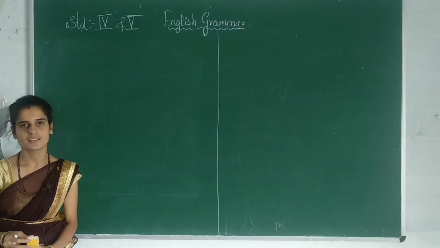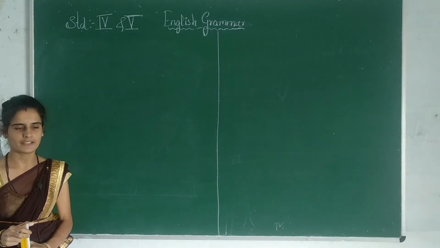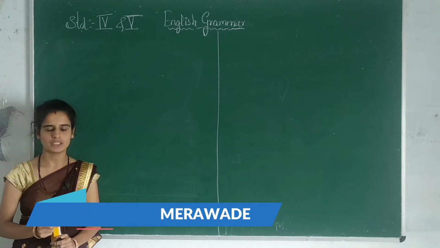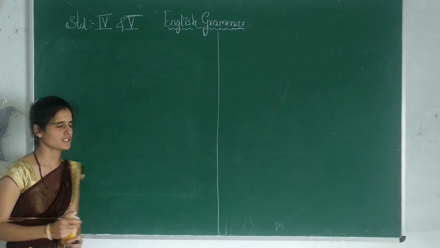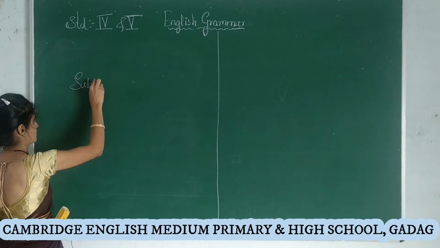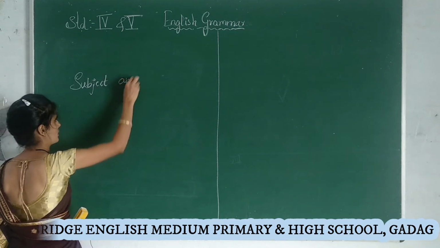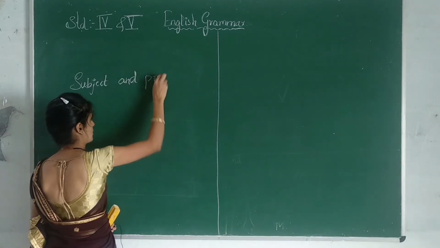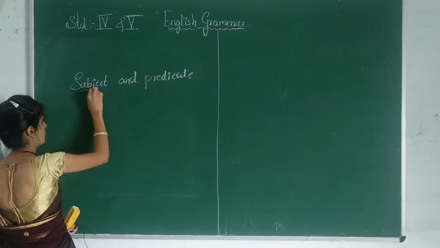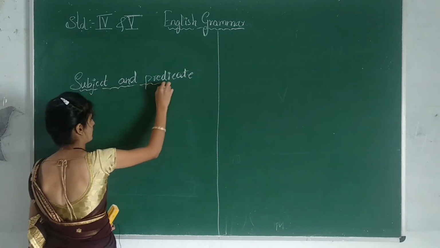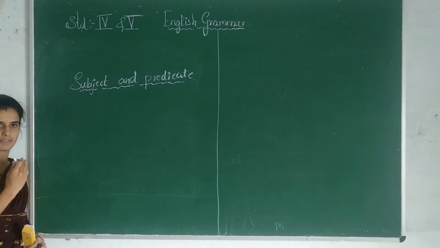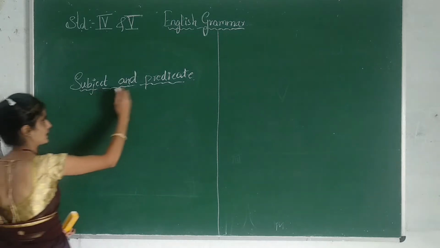Hello students. Last class, I taught you about sentences. Now I am going to teach you about the two parts of sentences. Those are subject and predicate. In a sentence there will be two parts, which are the subject and the predicate.